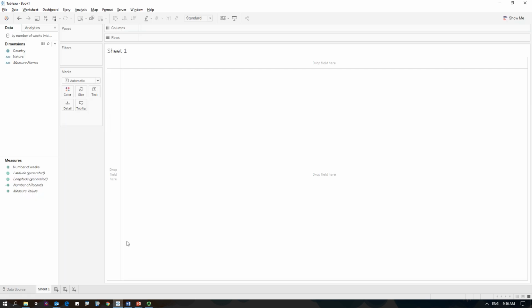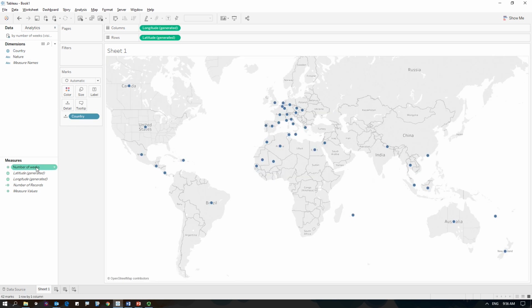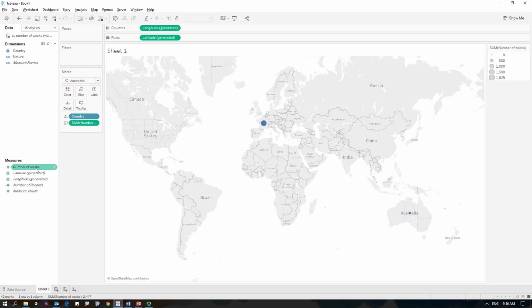So it's pretty straightforward to have that map in Tableau. I can double click on country, and then on number of weeks. And then you can see that you've got a number of dots. But it's kind of hard to see the other dots other than Australia and France, where I spend most of my time.